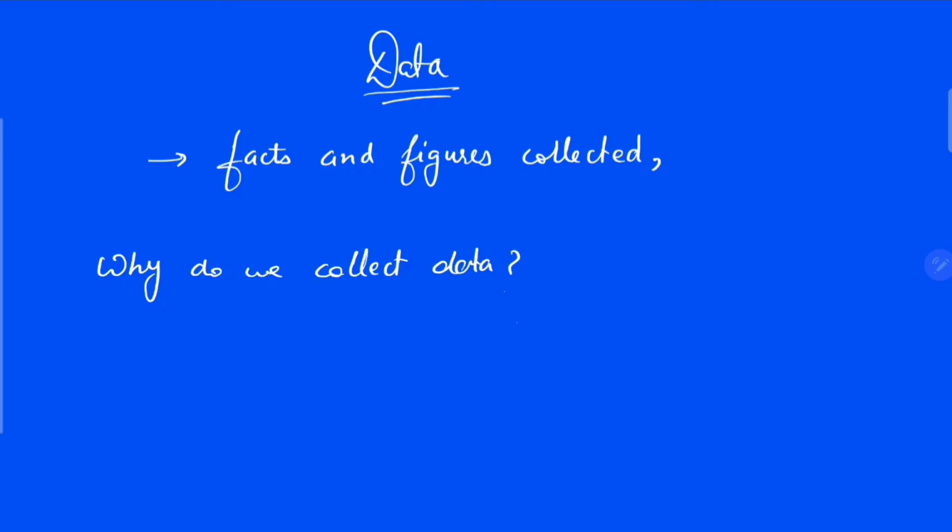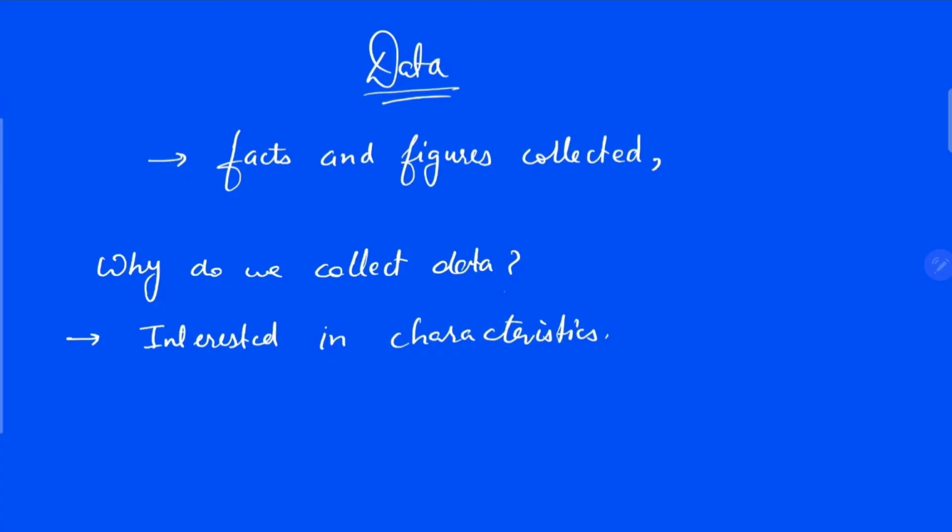There are a few reasons behind it. We are interested in characteristics of some group, people, places, things, as well as goods, not only living things but also non-living things.